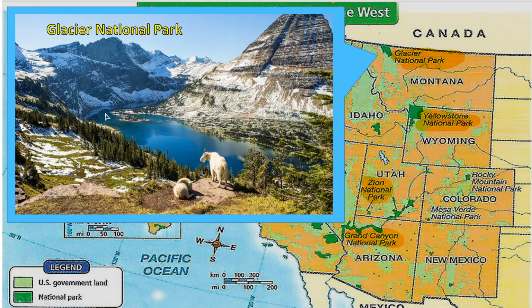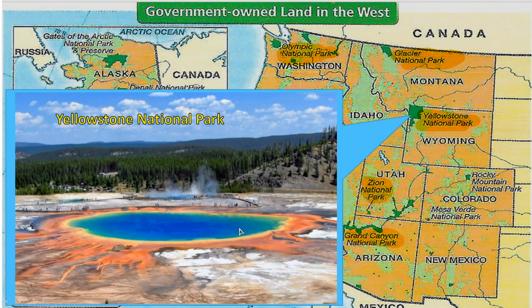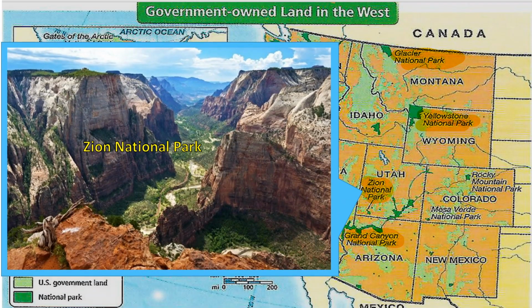It's a very beautiful park. So even if we hear negative things about the USA, the natural resources of the US are so beautiful. Okay. Next, we have also Yellowstone National Park. This place is actually acidic, but they have a lot of hot springs over here. If you want hot springs, you can visit Yellowstone National Park. Next, we have also the Zion National Park, which has canyons and some rocky mountains. Okay, so those are some examples of national parks that are government owned in the West.